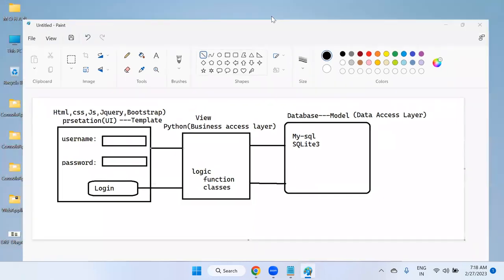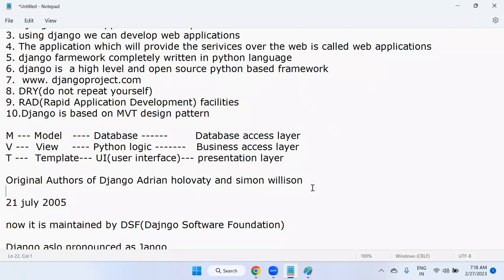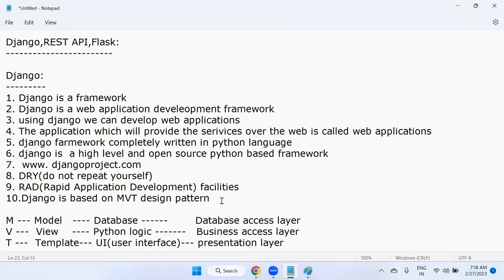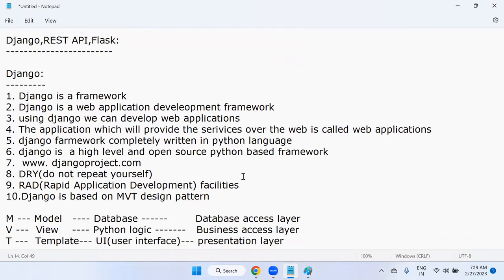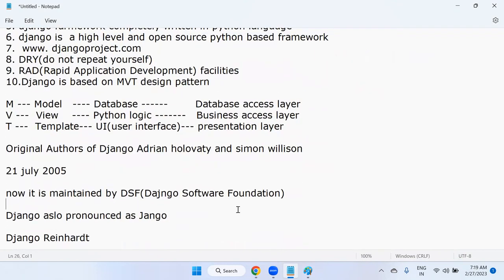Tomorrow I'm going to discuss the complete Django setup. If time permits, I'll start with Django setup. Otherwise, we'll go again through the basics: what front-end application means, what back-end application means, Django features, and everything, in tomorrow's lecture. This is just a basic demo session, in which you got a little information about what exactly Django is, what the MVT pattern is, and the basic history of Django.